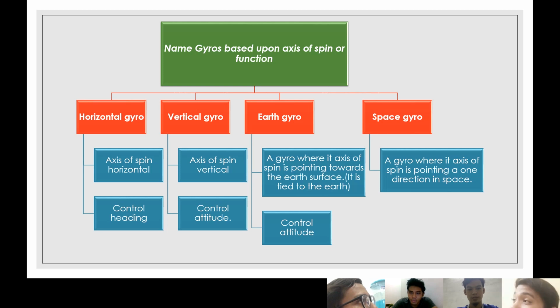Fourth, the space gyro. A gyro where its axis of spin is pointing at one direction in space. Okay, those are the four names of gyros, based on axis of spin or function.